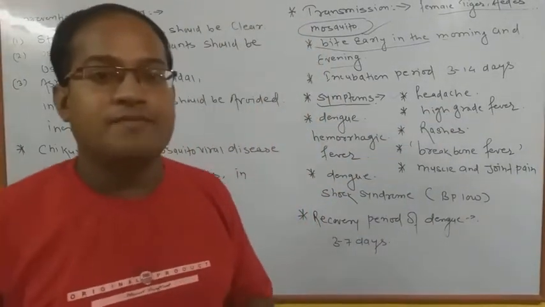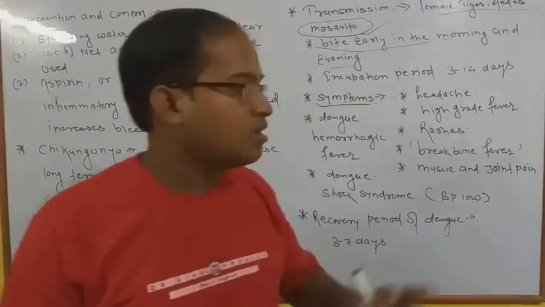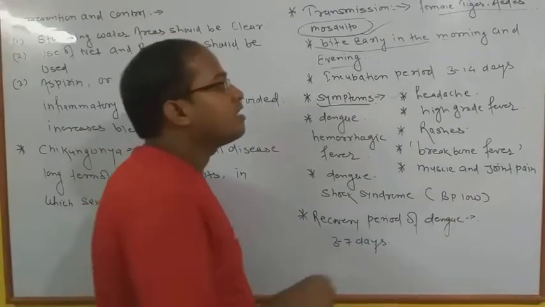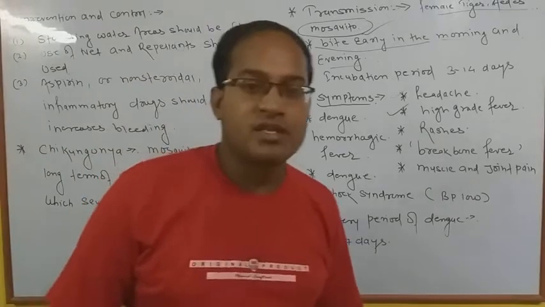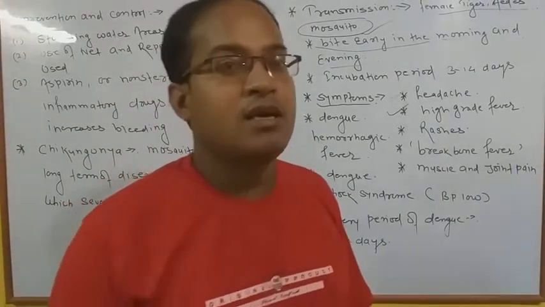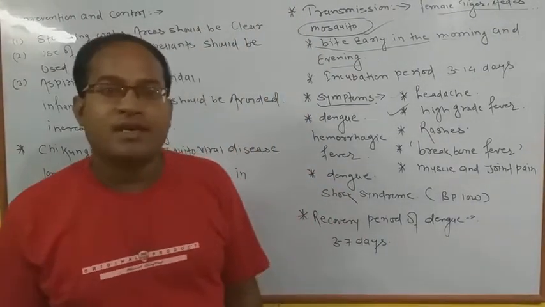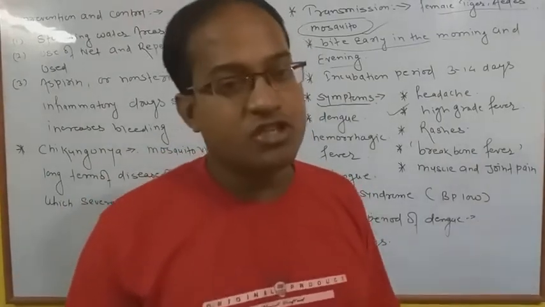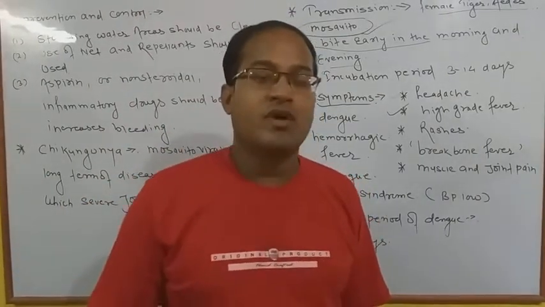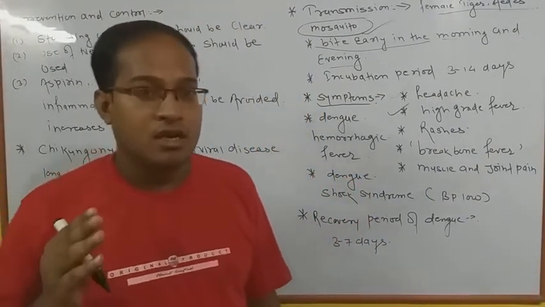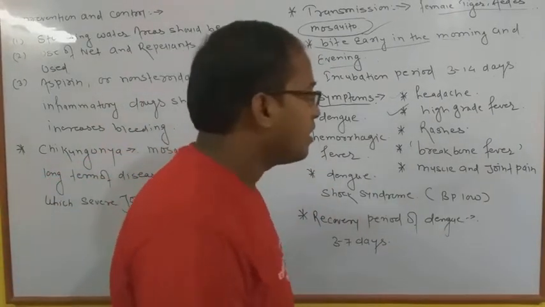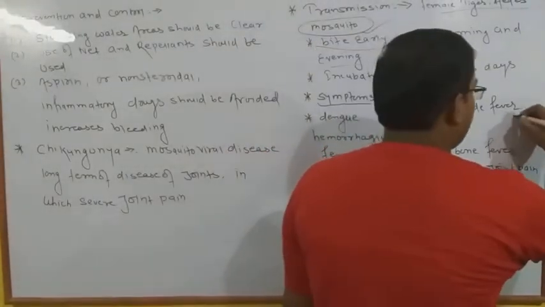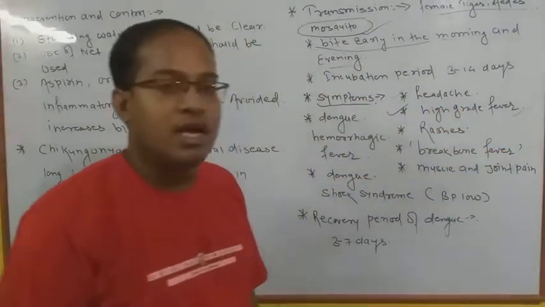Okay, severe types of pains are generally occurring. And second, the high grade fever. High grade fever means: a normal fever we generally measure by digital thermometer is approximately 97 degrees Fahrenheit. After that, when it reaches 100 degrees, 102, 103 degrees, it means there is a temperature of high grade fever.